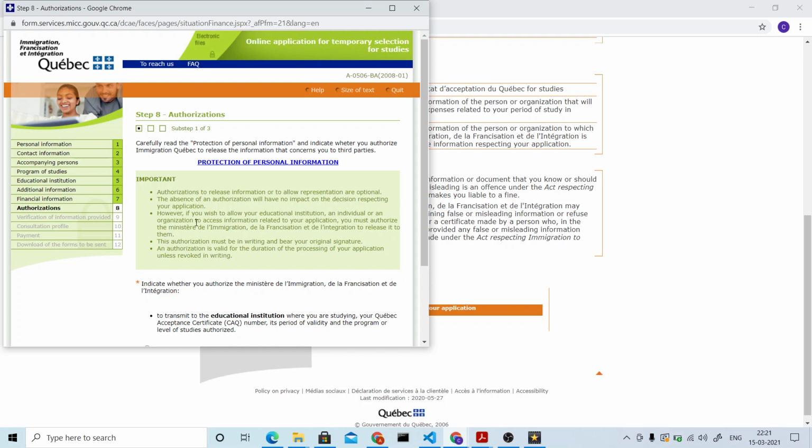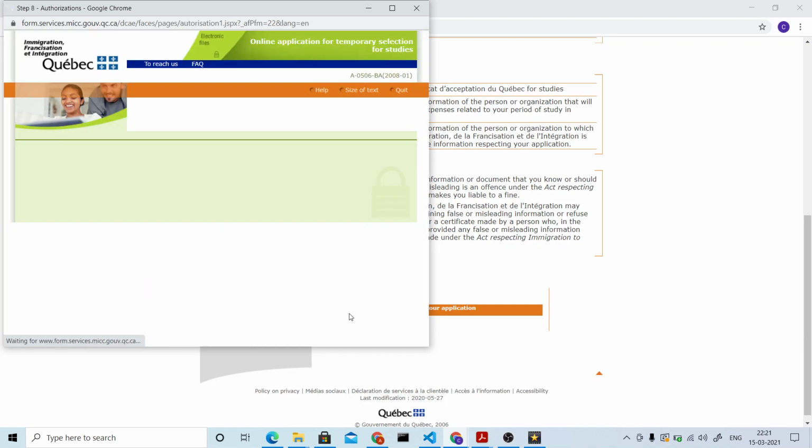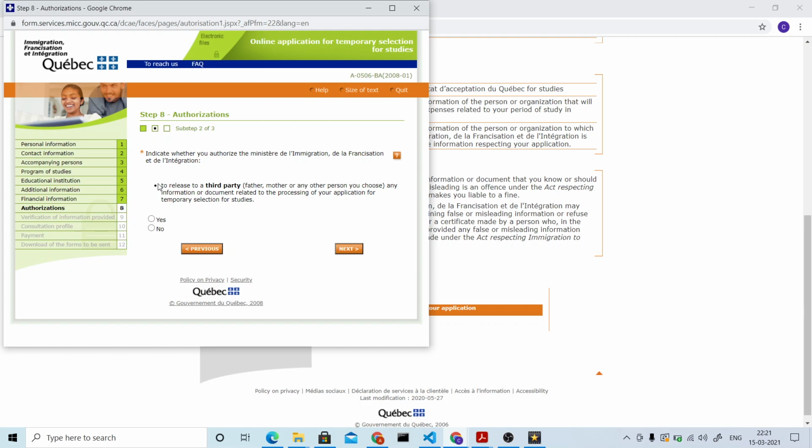So step 8 is the authorizations one. So here what they're asking is they want to transmit the information of your CAQ to your educational institution, to your college or to your university. They're just taking the permission from you so that they can pass this information to your college or university. Here for this one you can select yes, and next you will have another authorization. Here they are saying, can we release this to a third party? Here you can just select no.